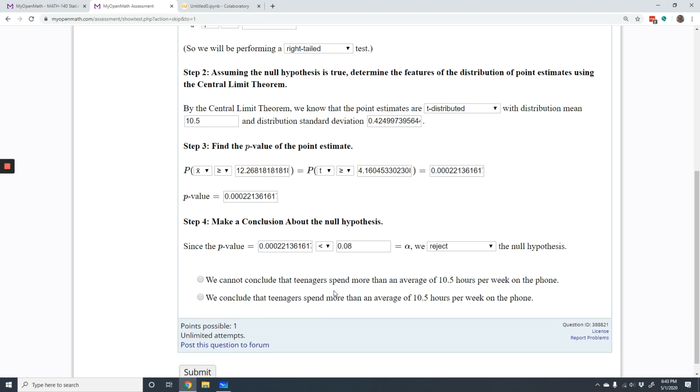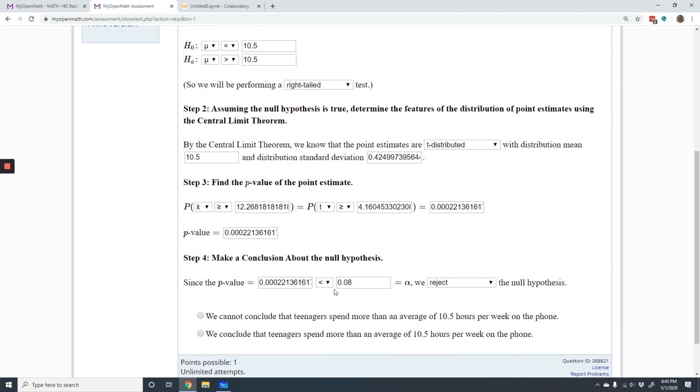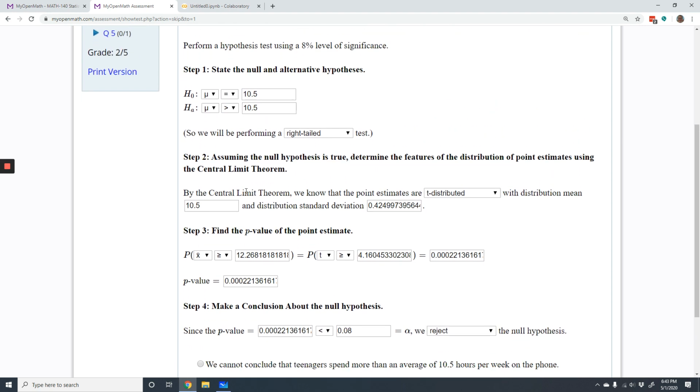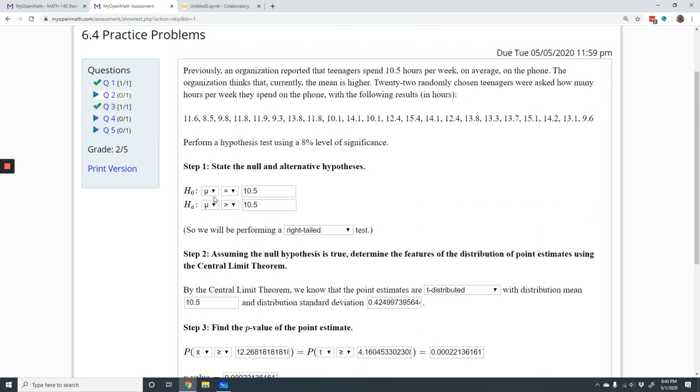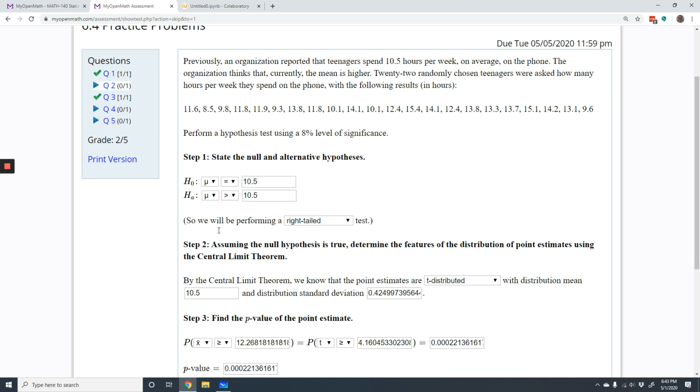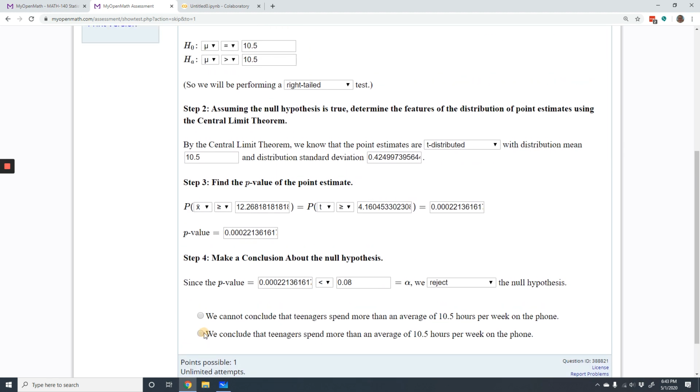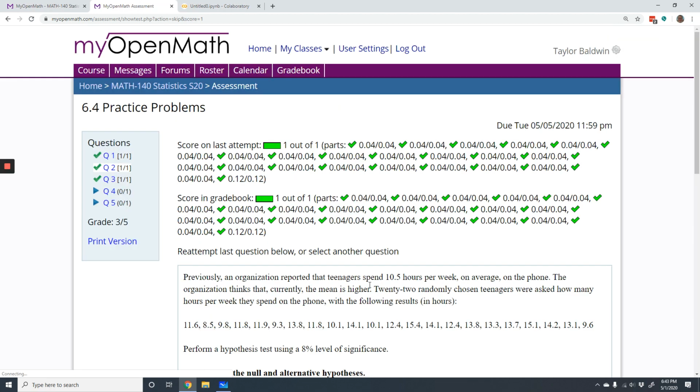Now let's interpret that conclusion in the context of the problem. Since we're rejecting the null hypothesis, we are concluding that the current average time that teenagers spend on the phone isn't equal to 10.5. We're hypothesizing that the current average is greater than 10.5. So we conclude that teenagers spend more than an average of 10.5 hours per week on the phone. We want the second option. Submit, and we have it.